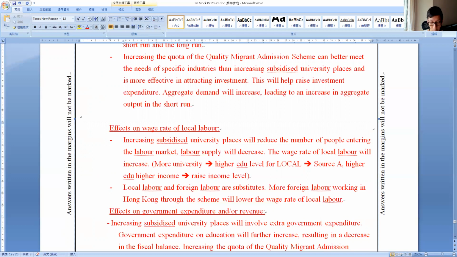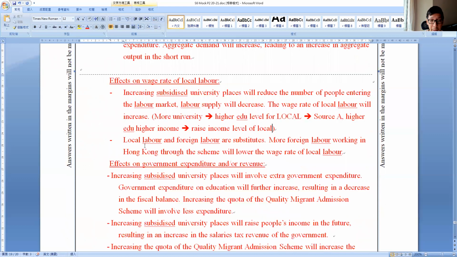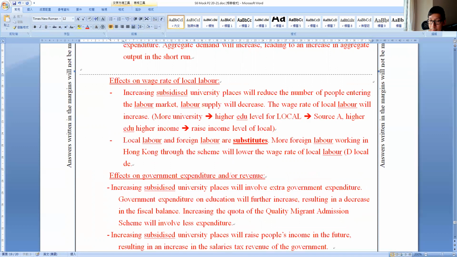Versus proposal B, remember with more foreign labours, they are the substitutes, right? When the firms hire more foreign labours, it means that the demand for local labour would decrease. Therefore, wage for local labour would also decrease. So this is the biggest difference.